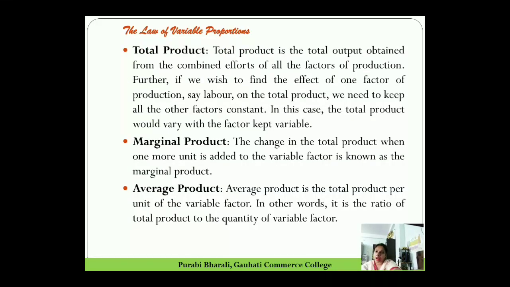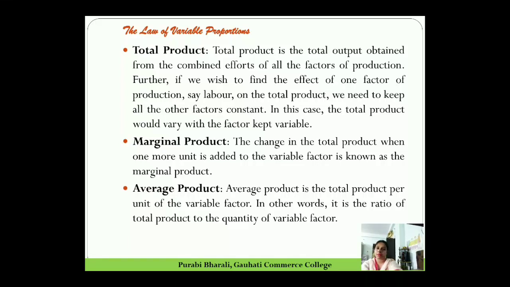So total product, marginal product, average product, some are the important concepts of product that we have discussed last class. If you remember, total product is nothing but the total output or volume of goods and services produced at a particular point of time by all the factors of production. Marginal product, it is nothing but the change in the total product when one more unit is added to the variable factor is known as marginal product.